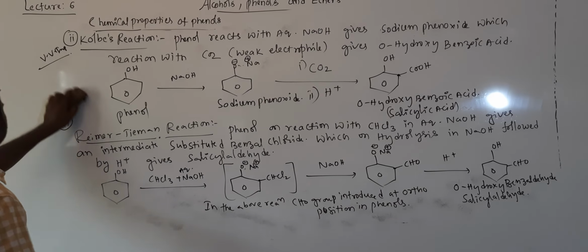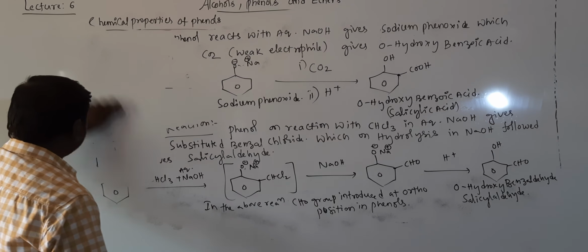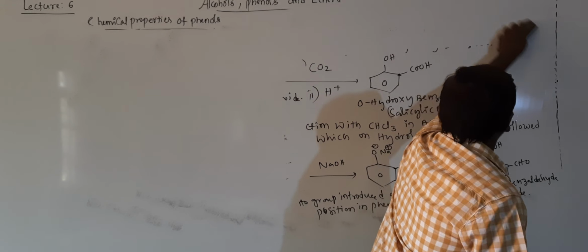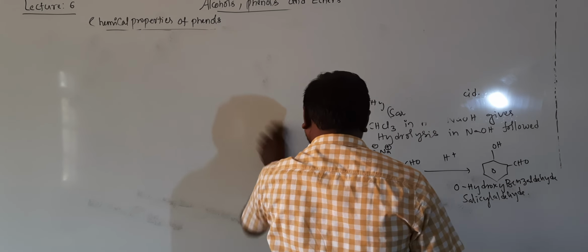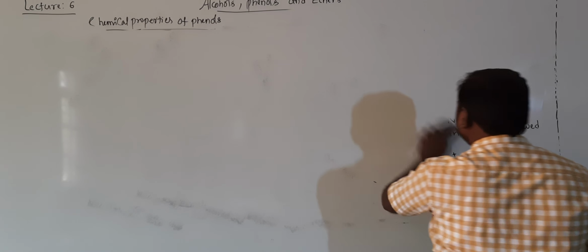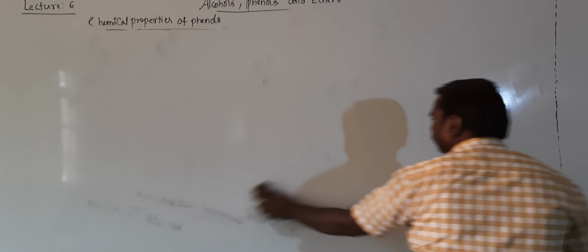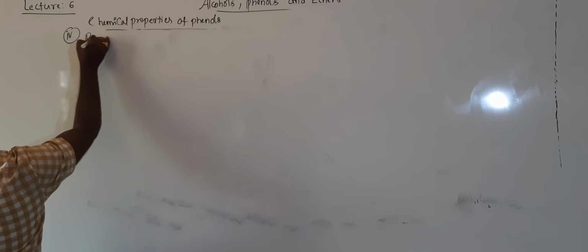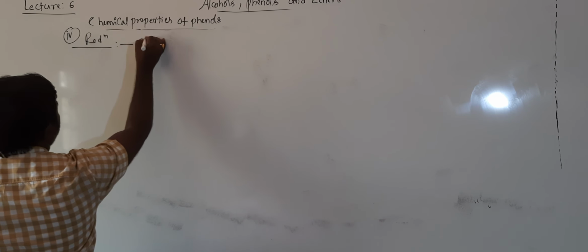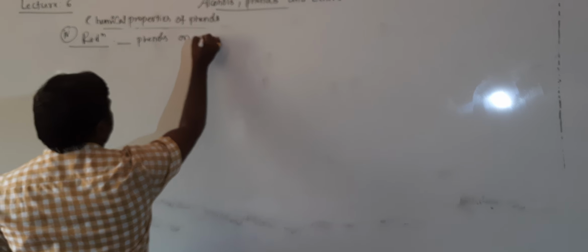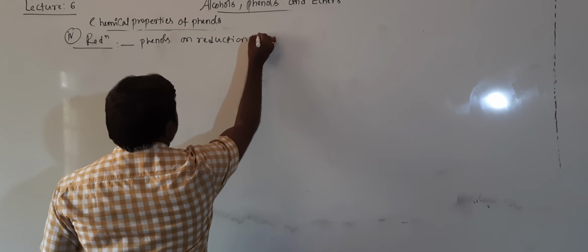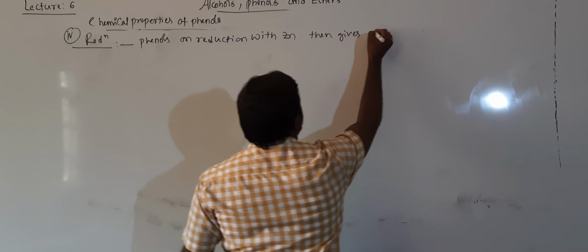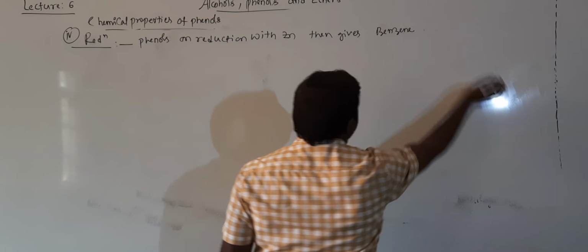Next, the 4th one, students, is reduction of phenols. Phenols on reduction with zinc then give benzene, very very important.